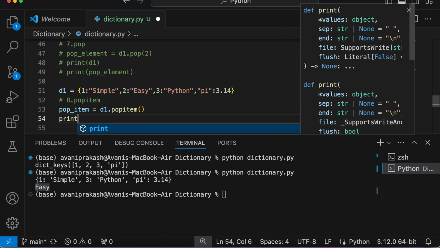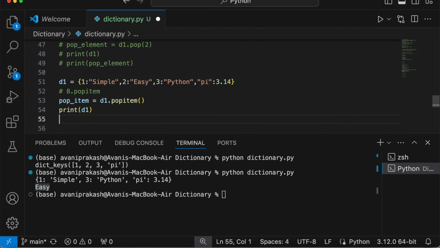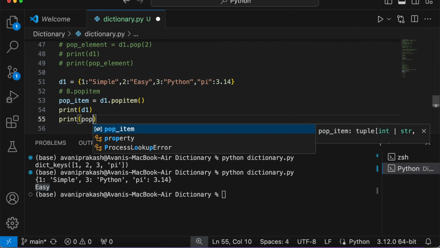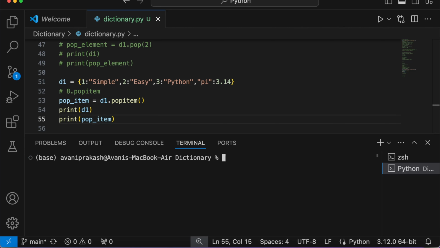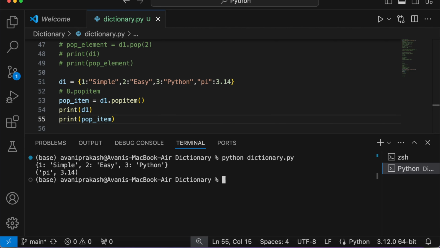Now if I print d1 and print pop_item, clear the terminal, run the program. Now you see it has removed the last key-value pair, that is pi 3.14, and it has been stored into this pop_item variable.